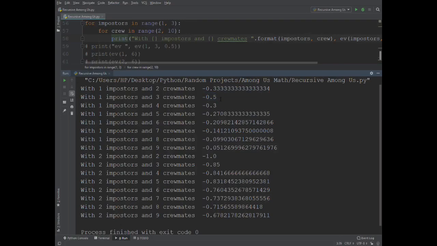This is pretty logical in that if you have 3 crewmates, then you know there's more crew than there are imposters. Whereas if you have 2, 1 out of the 3 times you're going to be guessing the right imposter. Other than that, most of the stuff makes a lot of sense. As in, your EV is really bad at low amounts of crew because the risk is very high.